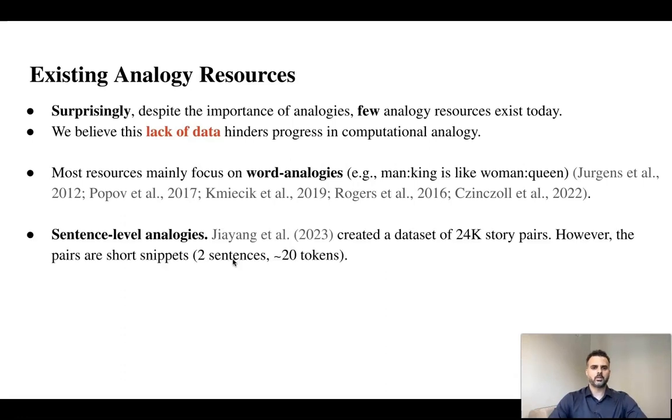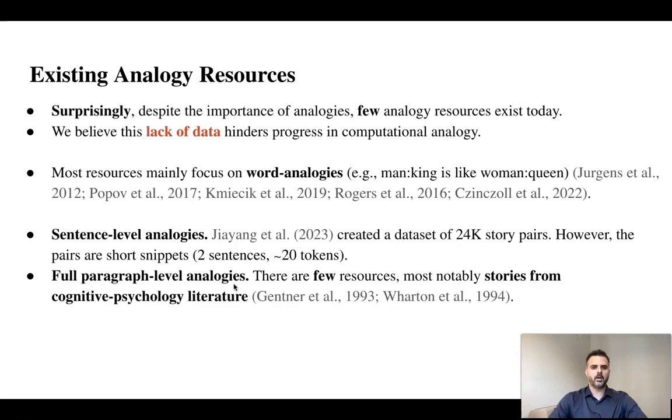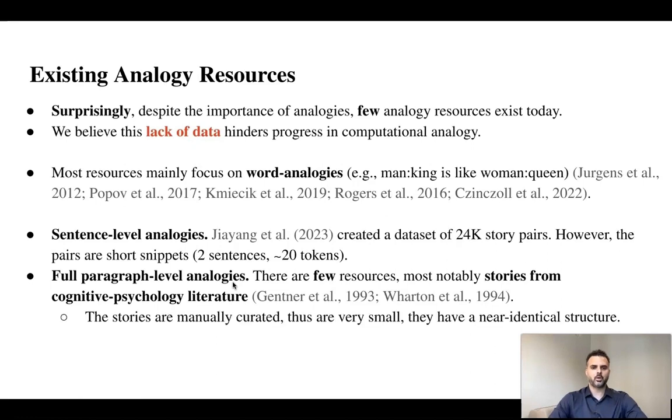Other types of resources do exist. For example, in sentence-level analogies, there is a dataset of story pairs. However, the pairs are short snippets. In paragraph-level analogies, there are few resources. Most notable are stories from cognitive psychology. However, these stories are manually curated and thus are very small. They also have near-identical structure.